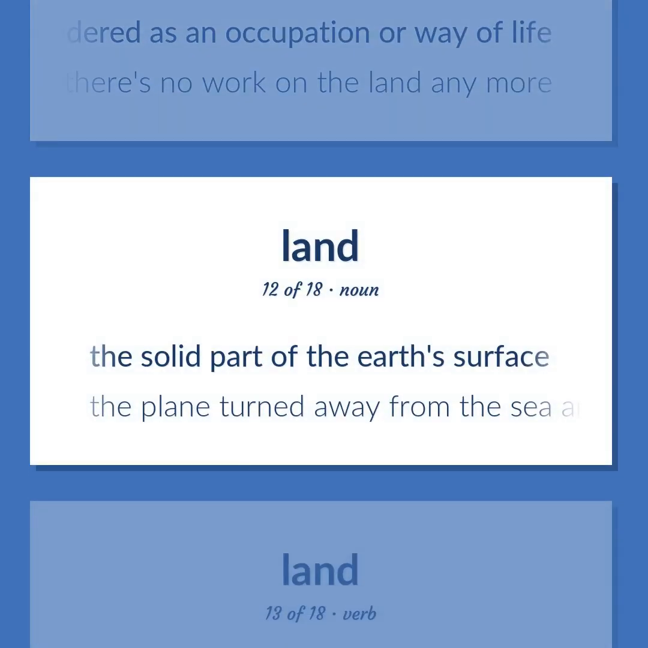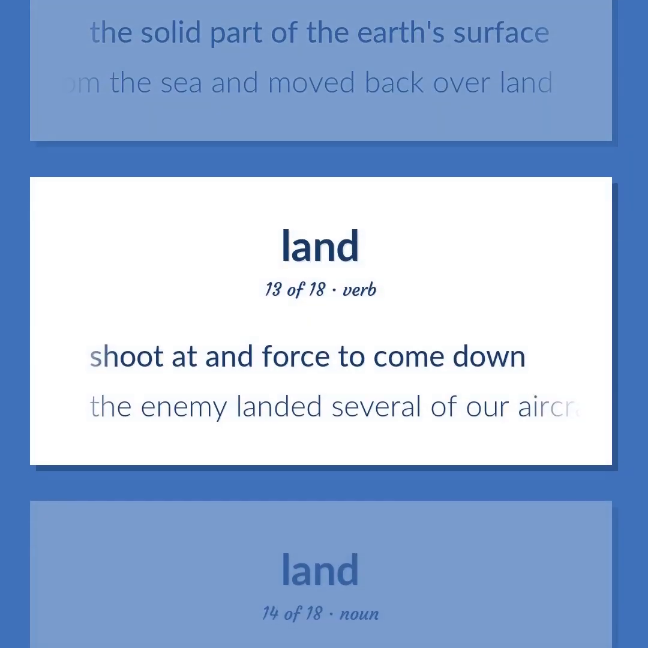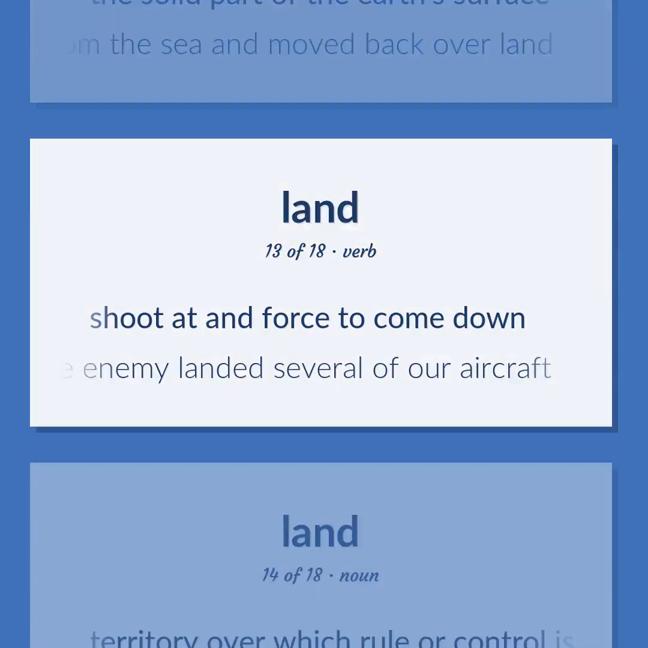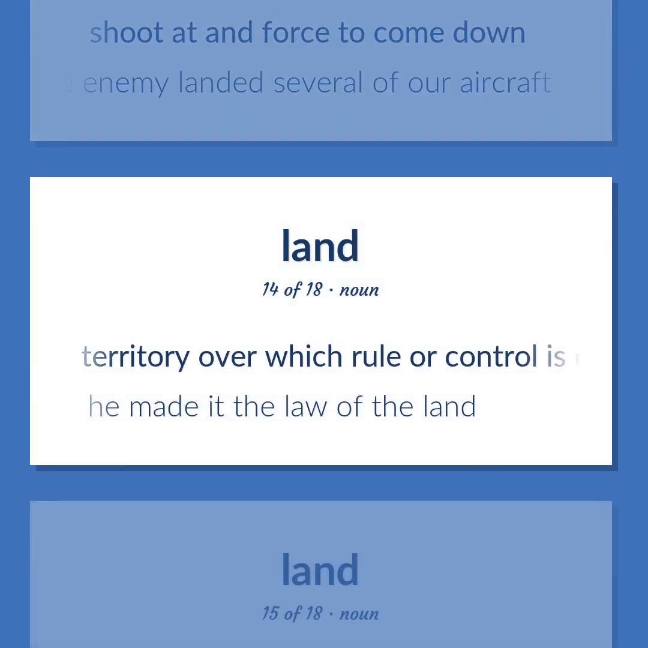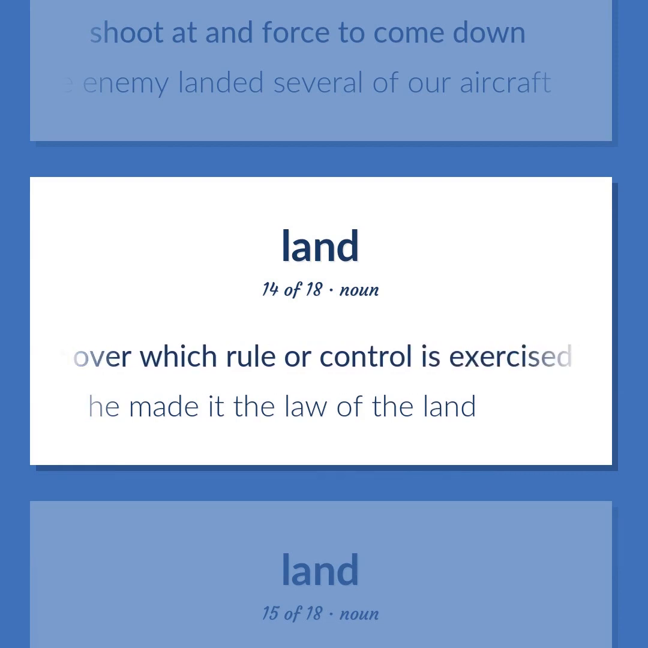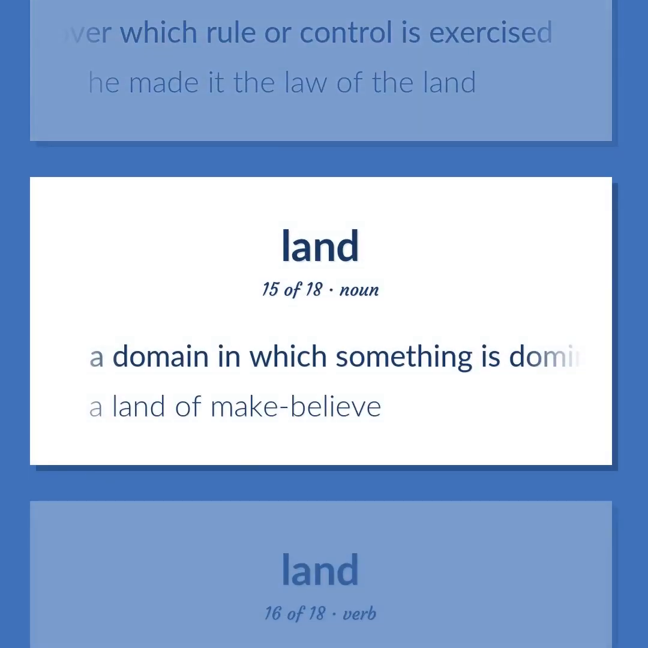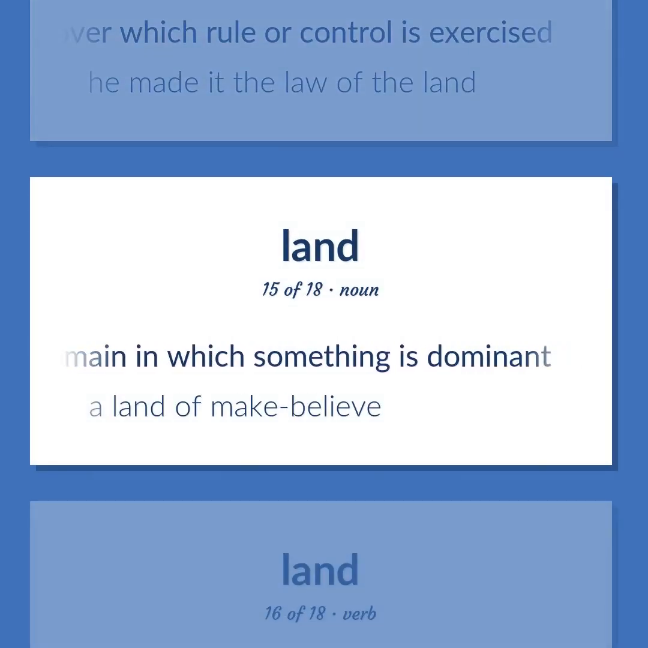The solid part of the Earth's surface. The plane turned away from the sea and moved back over land. Shoot at and force to come down. The enemy landed several of our aircraft. Territory over which rule or control is exercised. He made it the law of the land. A domain in which something is dominant. A land of make-believe.